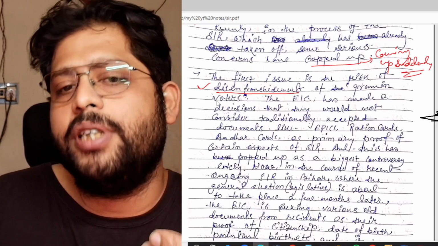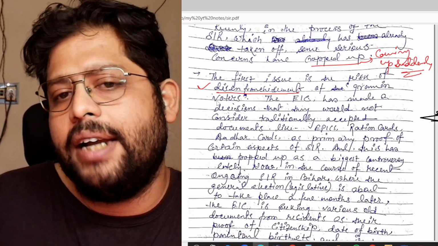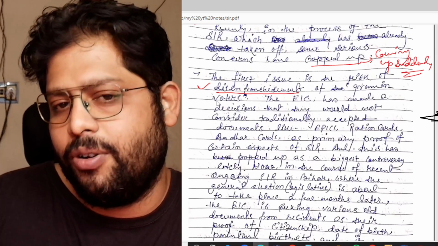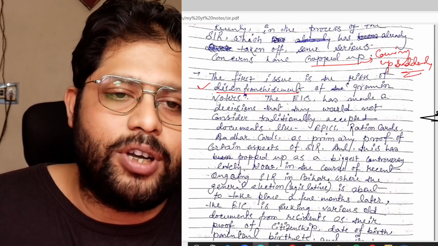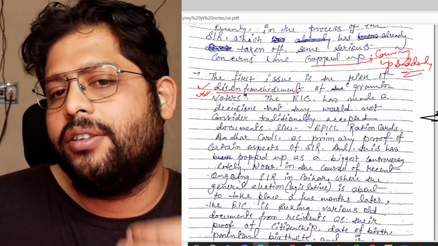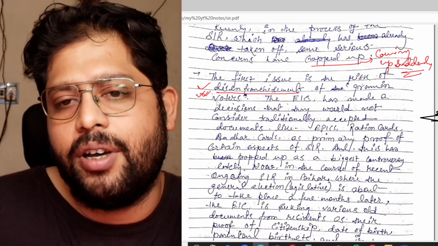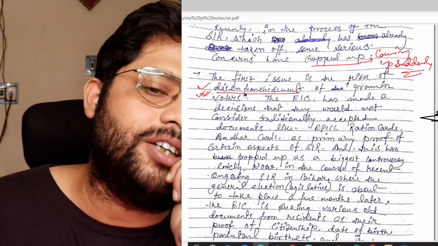After that they will not be able to cast their vote, so they will be deprived of their right to vote. This can pose a great threat to that person, or to a vast majority of people in the country.